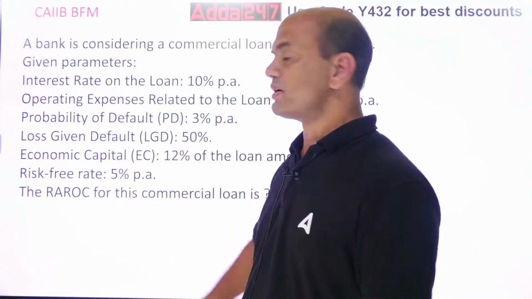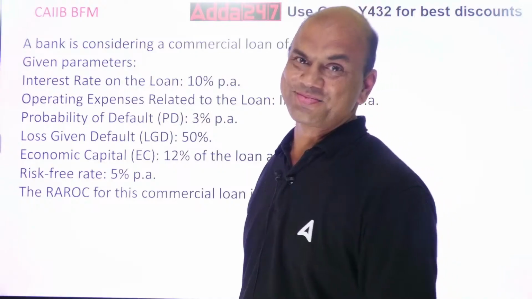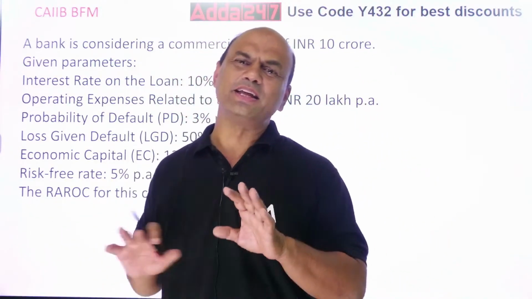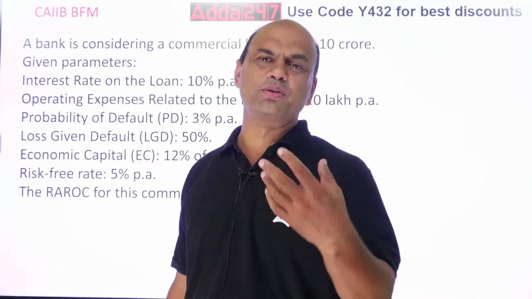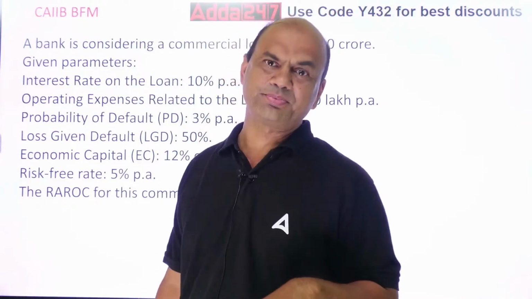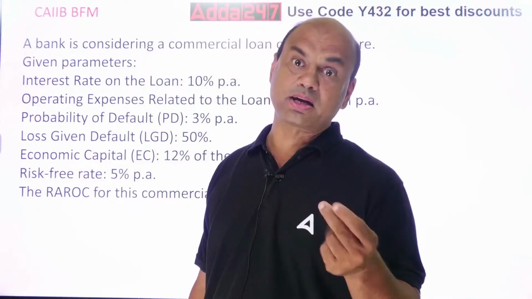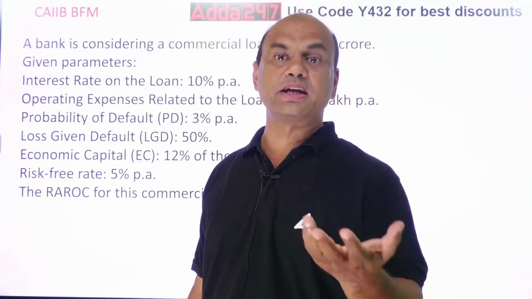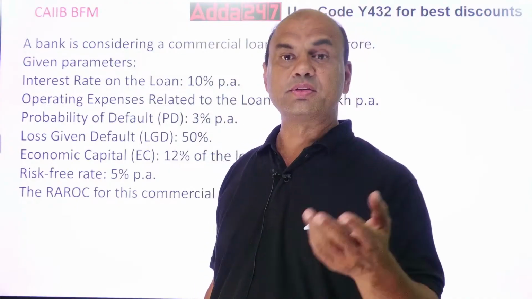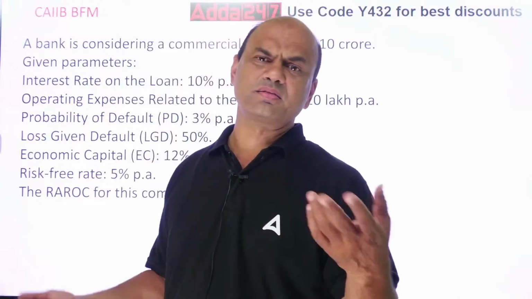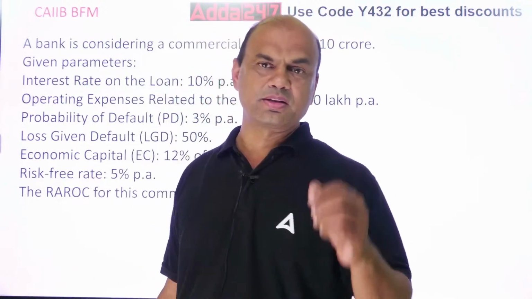Loss given default. What is LGD? I am explaining in very layman's language. Suppose I give you a loan of 10 lakh rupees and I take a marketable, easy security, let's say an FD of 7,50,000 against this, or a gold of 7,50,000.